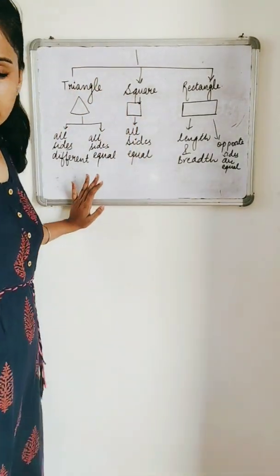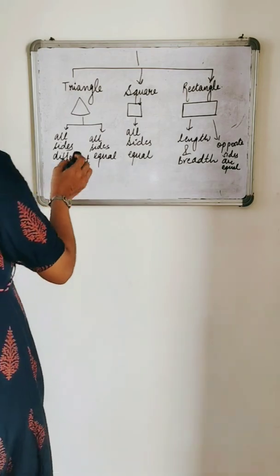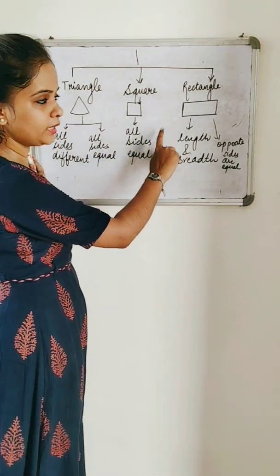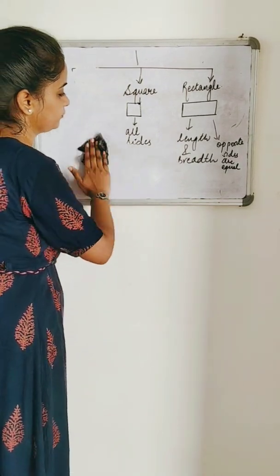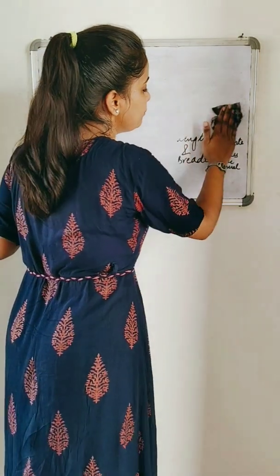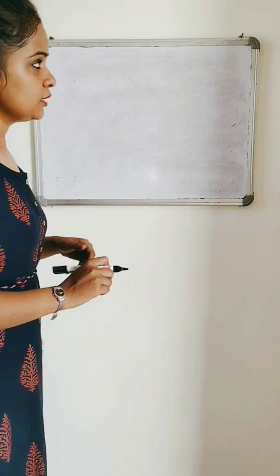Okay, so I am erasing this one. Those who want to copy, till that time you can copy it down. But first, we'll talk about triangle, then we'll move towards square, and then we'll move towards rectangle. We can easily find out the perimeter of these 3 figures by just using simple formulas.